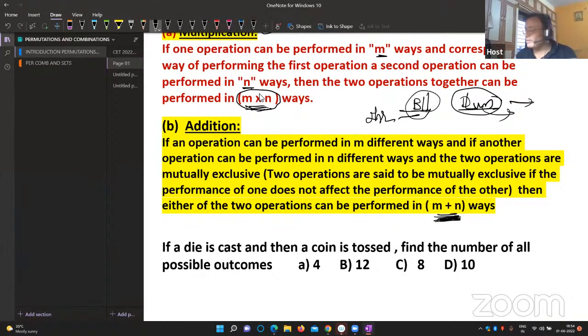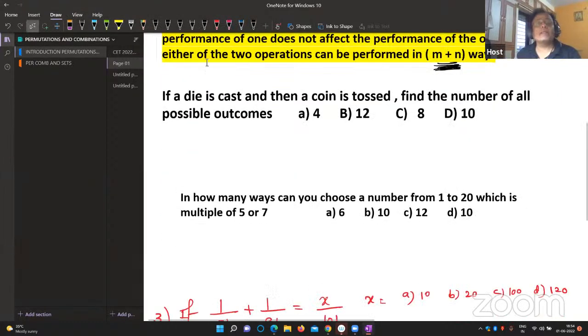I've given one example. Look at here. If a die is cast and then a coin is tossed, find the number of possible outcomes. See, when the die is cast, how many chances are there?